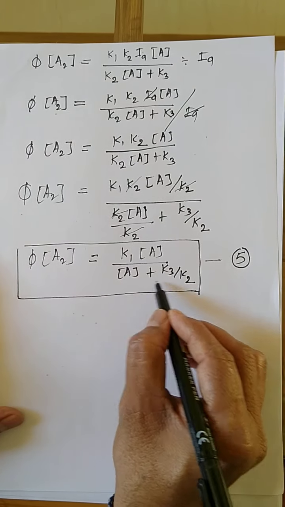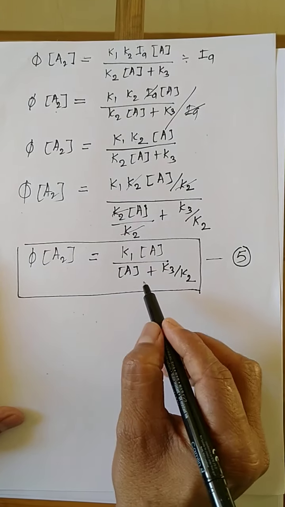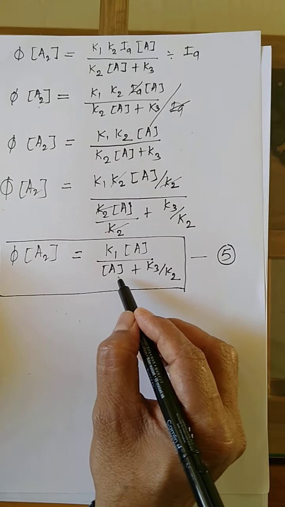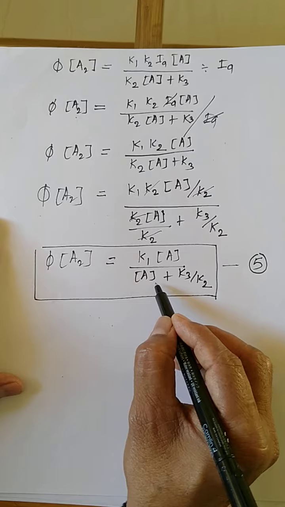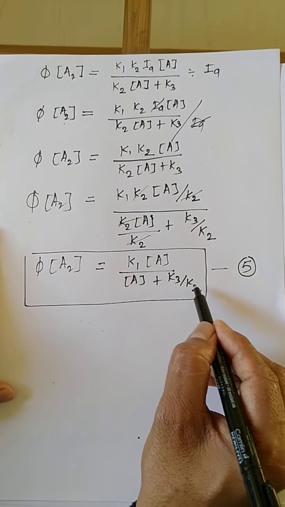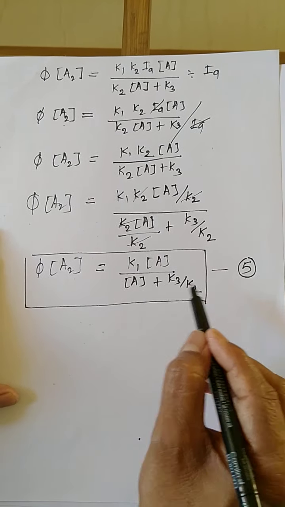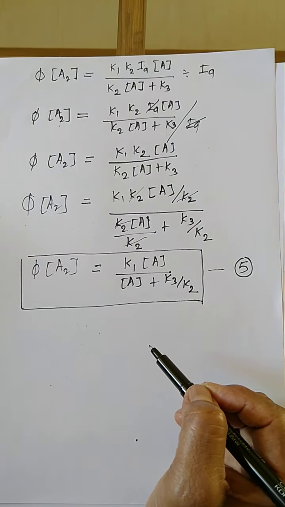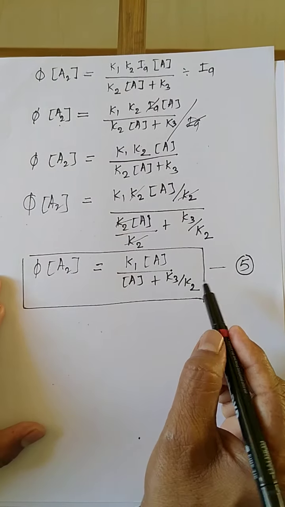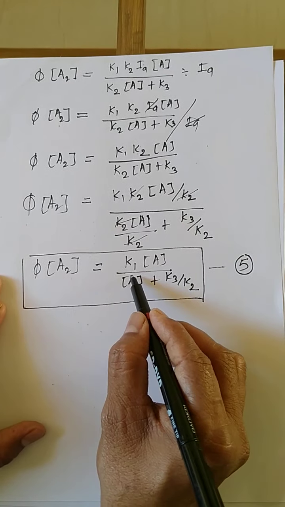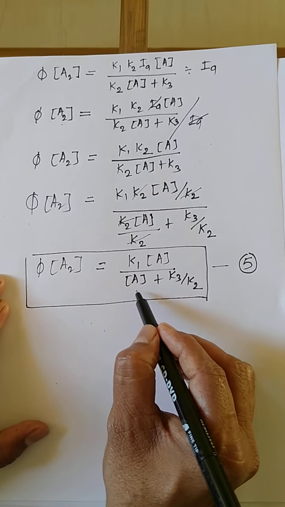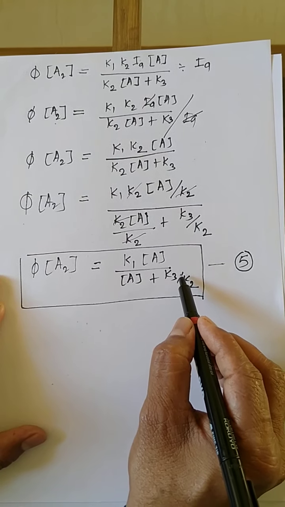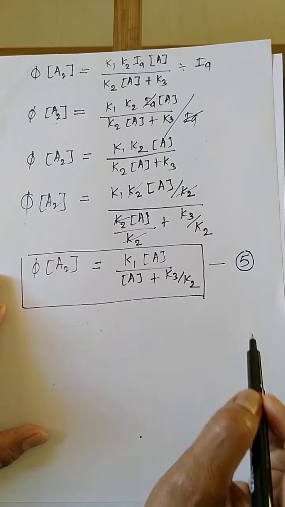Now here we apply two conditions. In the denominator, if we consider the concentration of anthracene to be very low compared to K3 upon K2, then this value is neglected from the denominator. And the second condition is when the concentration of anthracene is increased, then the K3 upon K2 term is very small and is neglected in the next equation.